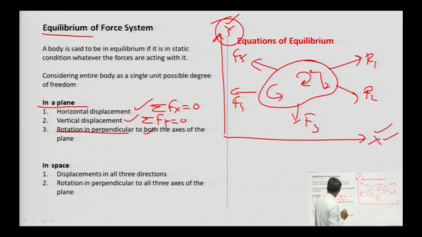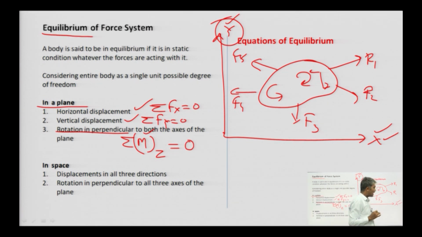And what about the rotation? The rotation means this body is not going to rotate about the axis perpendicular to this board, and it will be possible only when the summation of moments about the axis perpendicular to both x and y, sigma Mz, is equal to 0.